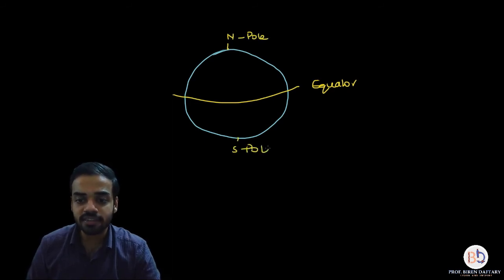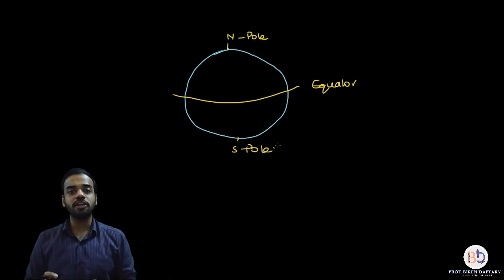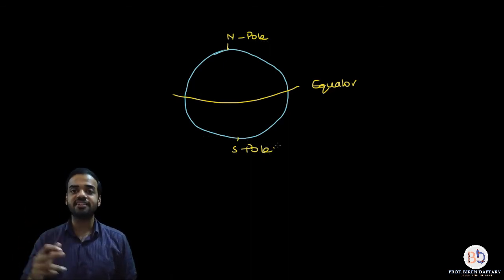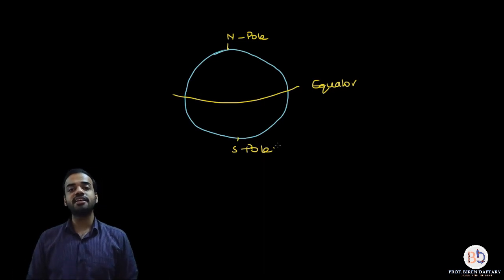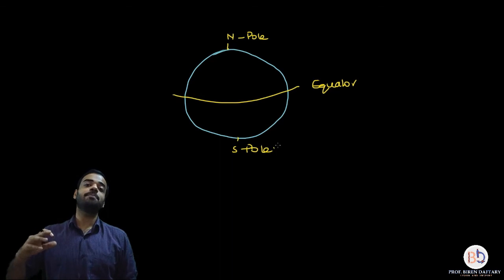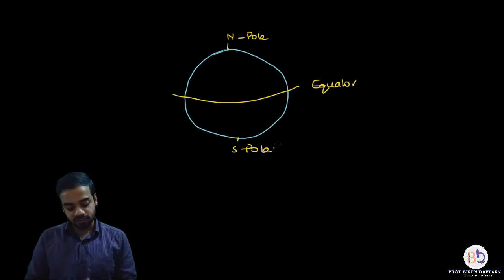So what happens is, areas which are located on the equator get maximum incident sunlight. Direct sunlight is maximum. So these areas have very, very high temperatures during the day. As you move away from the equator, either towards the North Pole or the South Pole, the temperature of that area decreases. So first thing is, depending on where the biome is present, whether it is close to the equator or far away from the equator, the climate will change.